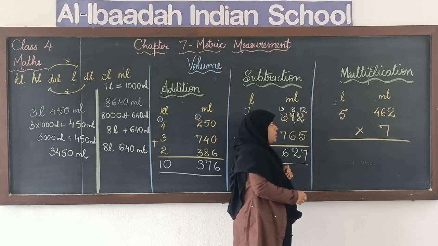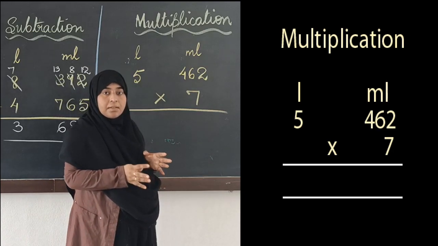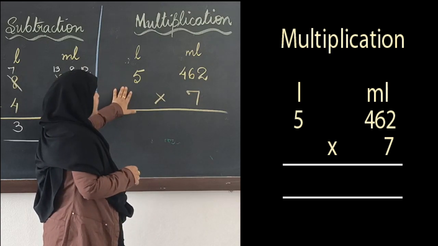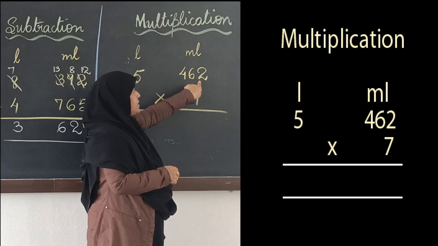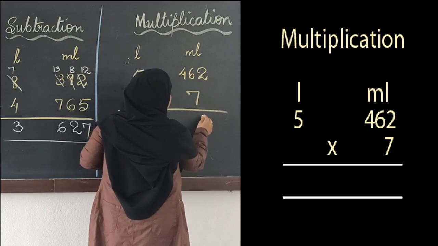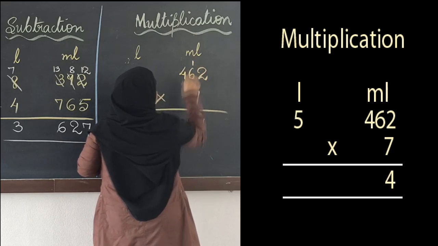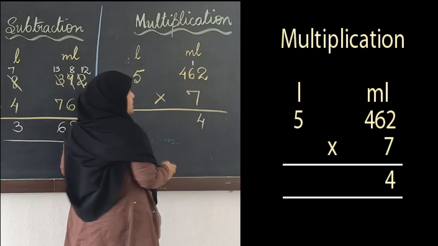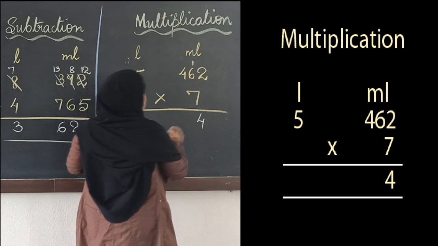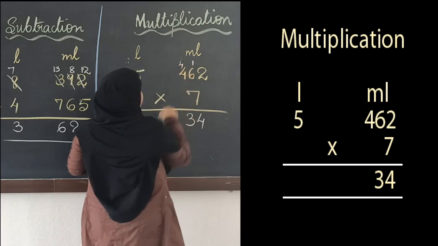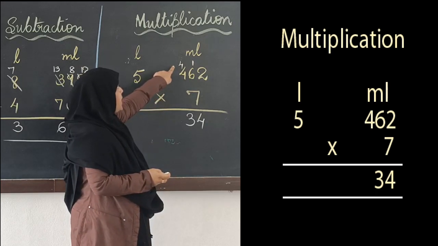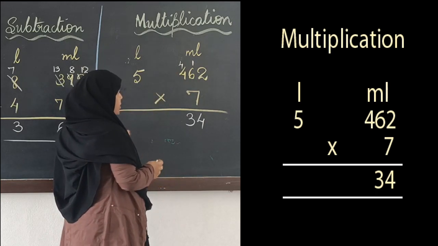Next, multiplication. The steps and procedures are the same. We will first multiply the milliliters and then go to the liters. I have 5 liters 462 milliliters. We have to multiply it with 7. So 7 into 2 is 14, 4 carry 1, 7 into 6 is 42, 42 plus 1 is 43, 3, 4 carry, 7 into 4 is 28, 28 plus 4 will be 32.